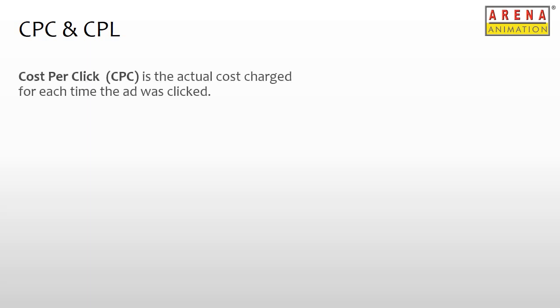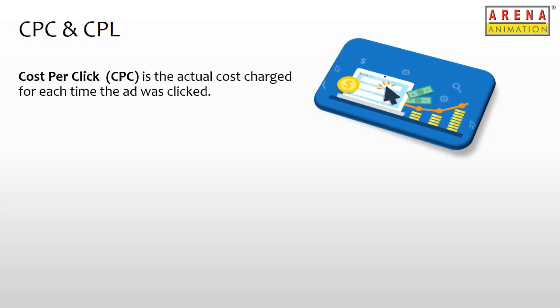Now coming to the important cost related metrics, which are CPC and CPL. As the name suggests, cost per click or CPC is the amount the marketer or brand pays to Google every time a user clicks on their ad. The cost per click can vary from campaign to campaign, depending on the competitiveness of the ad and type of keyword. For example, own brand keywords have a lower CPC. However, the brand keywords of a competitor would have a higher CPC. Similarly, generic or broad match term keywords generally tend to have a lower cost per click than the keywords that are exact and phrase matched.